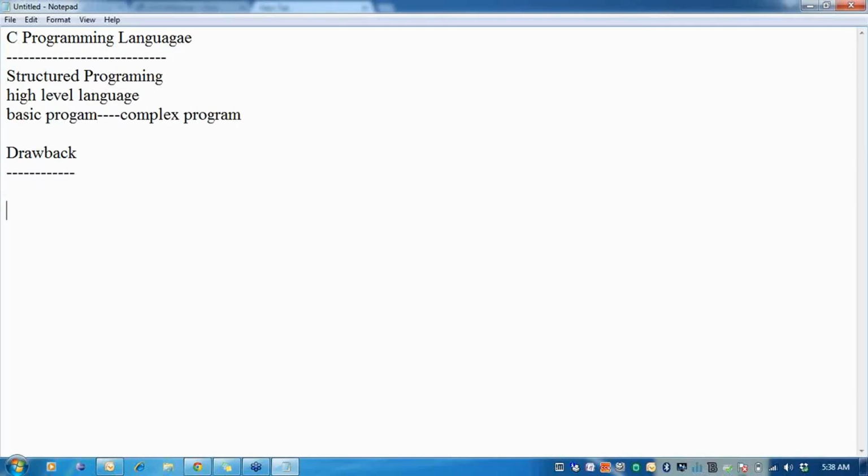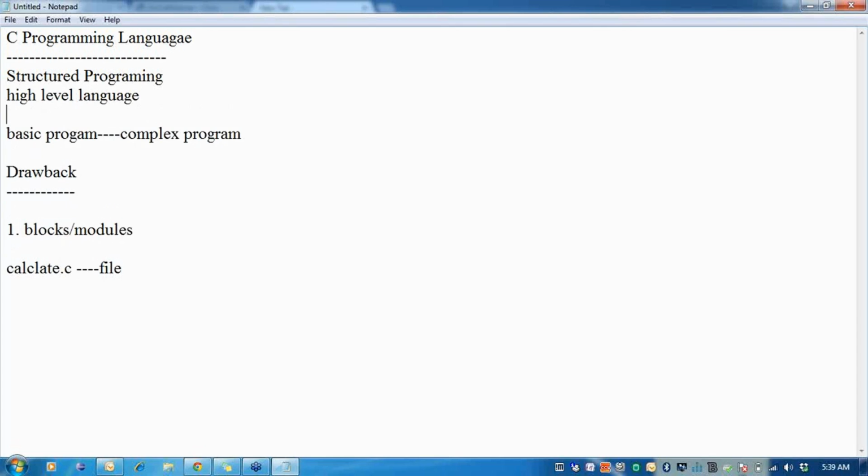Let us quickly discuss a few of the drawbacks, and we can think about what the advantage of Java or other object-oriented programming languages is. When I talk about the C programming language, we know that when I write a program, I have blocks or modules in which I write it. So I have a file called, say, calculate.c. This is my file name in C, and this file is divided into several modules.